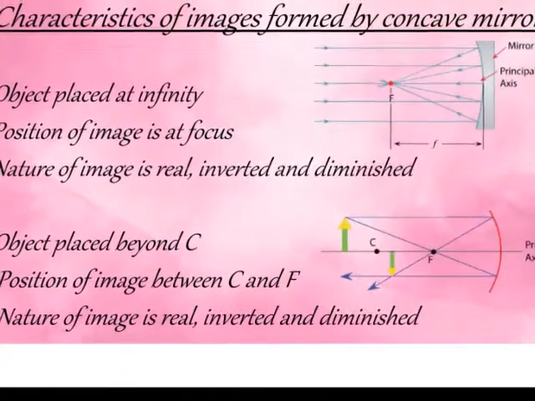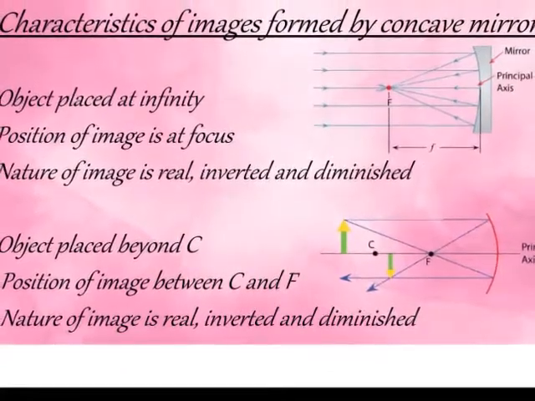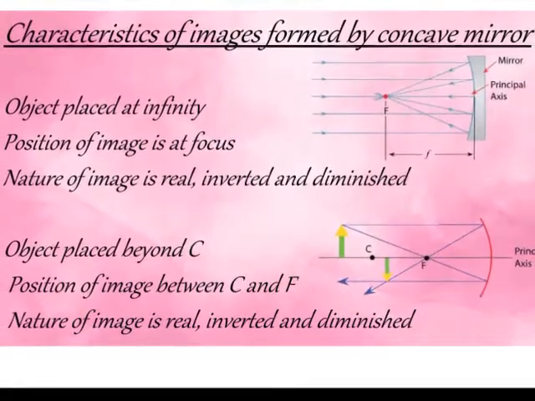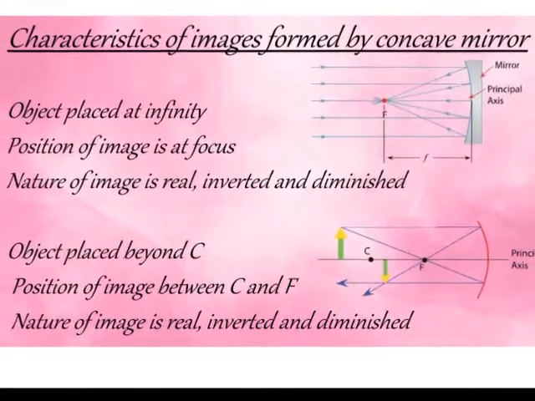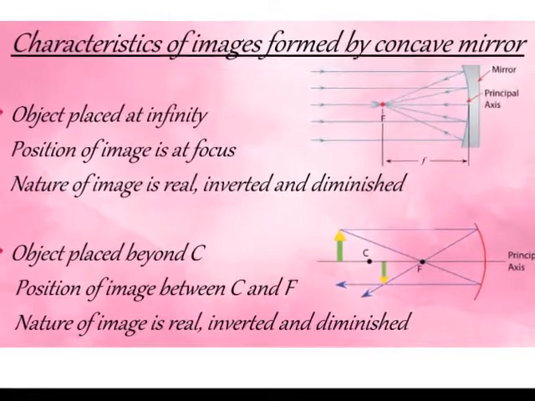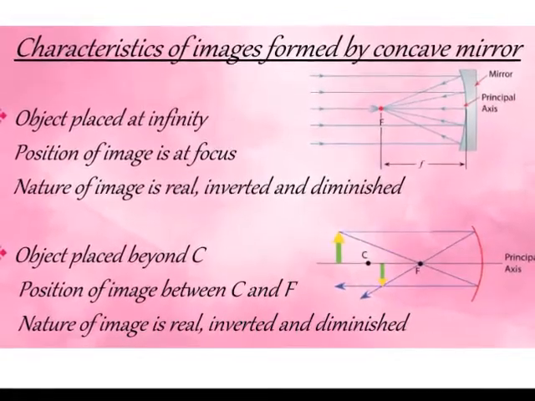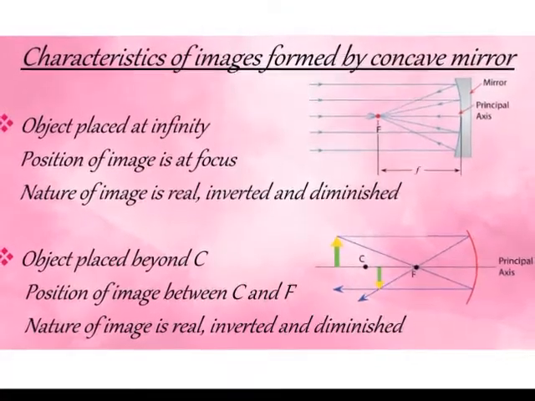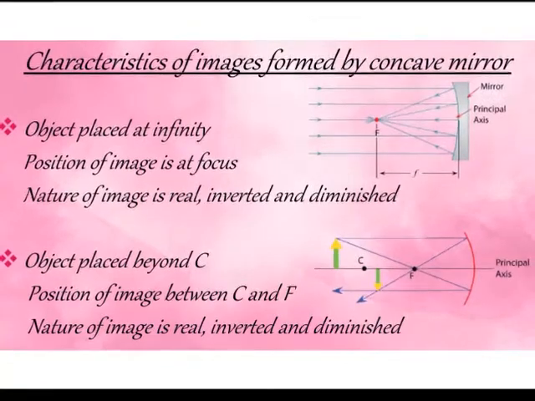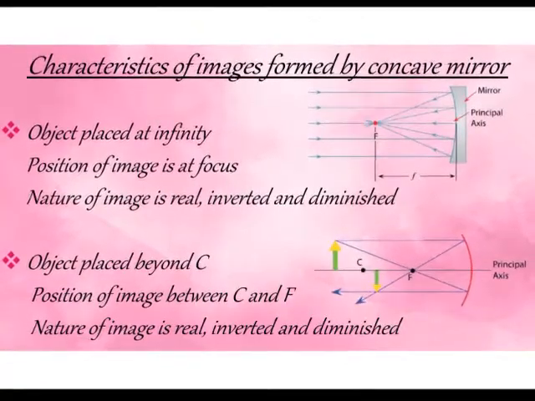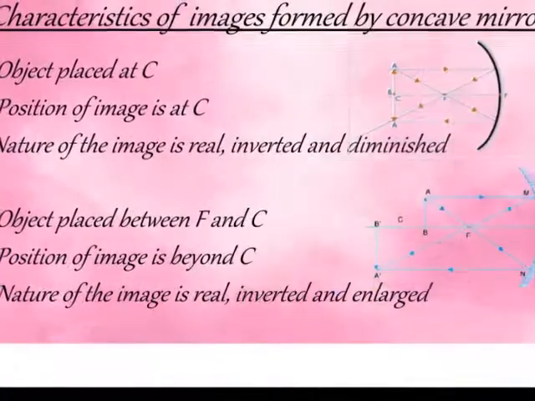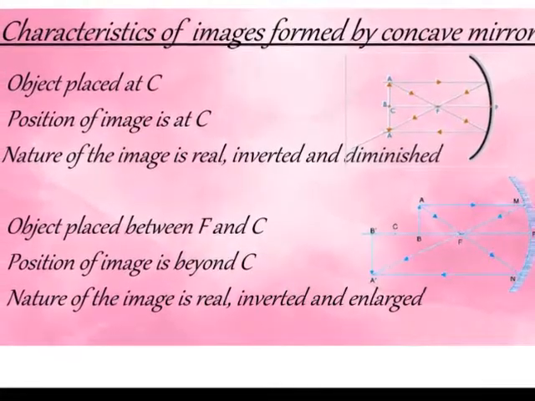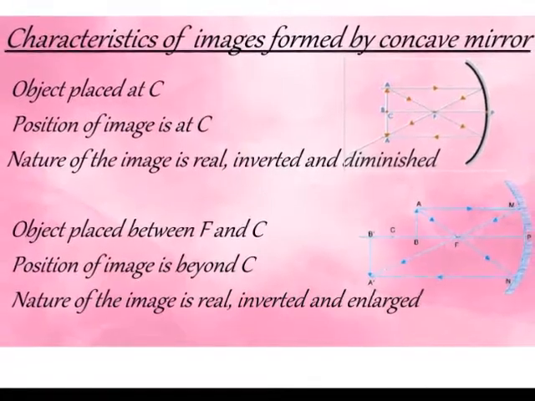Characteristics of image formed by a concave mirror. Object placed at infinity, position of image is at focus. Nature of image is real, inverted and diminished. Object placed beyond C, position of image is between C and F. Nature of image is real, inverted and diminished. Object placed at C, position of image is at C. Nature of image is real, inverted and diminished.